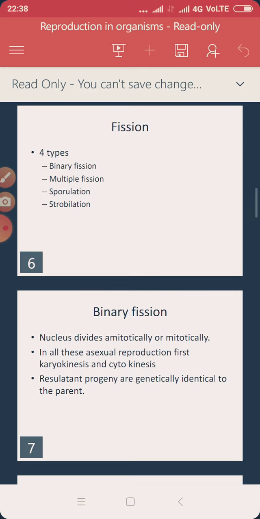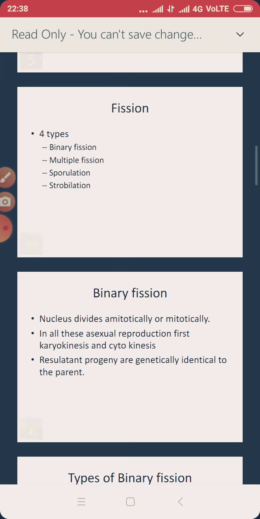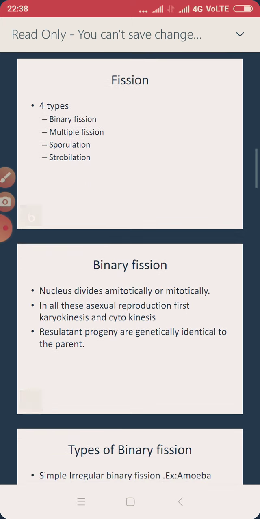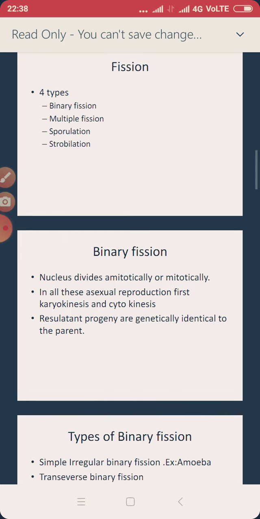Please note down all the different types of fission, because it will be asked. A 2-mark question can be asked like, what are the different types of fission? So we need to write that there are 4 different types of fission: binary, multiple, sporulation and strobilation. All these different types of fission will not take place in only one organism, but in different organisms.